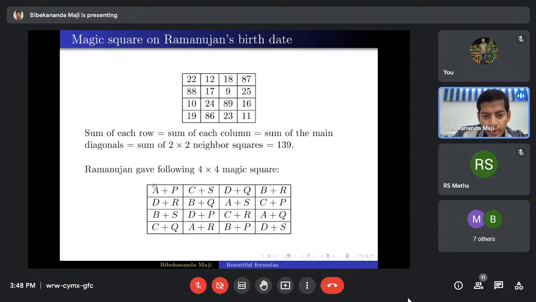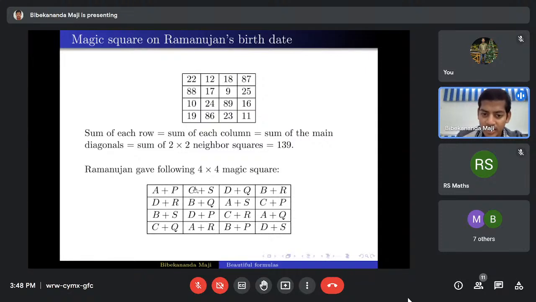You first choose 4 numbers A, B, C, D and 4 numbers P, Q, R, S, and you put them first in the diagonal. Some of you may have played the Sudoku game, right? In Sudoku, the rule is that once you put A in the first row, then A won't appear once again in the same row.